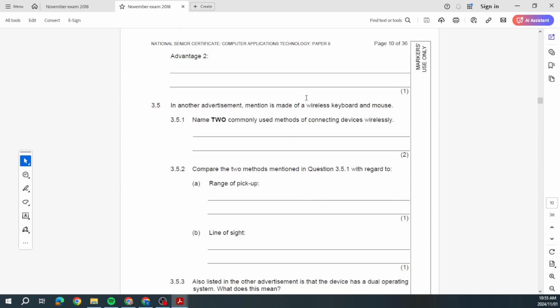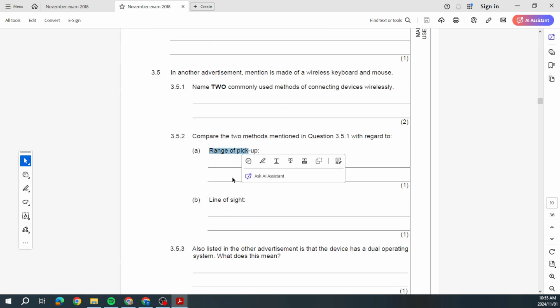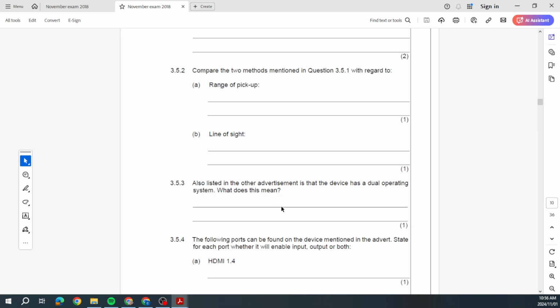Another one here, wireless keyboard. How do you connect with it? Advantages, disadvantages. Here they talk about the range of pickup. Now, with your range of pickup, what are they talking about? How the wireless keyboard, how far you have to be, or how far you can be in order for it to work. Now, we know it's got a little dongle, so you can't go and stand at the back of the house and then decide that you want to be using the wireless keyboard. Some of them work with line of sight, which means the one device has to be in line and there must be nothing blocking the sight between the 2 devices in order for it to work.